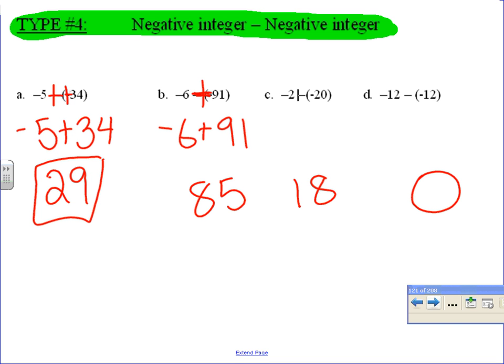Questions? So when you're subtracting, we are really changing it to an addition problem. Add the opposite. Two negatives back to back becomes a positive. Okay, and you never want to take out your homework packet?